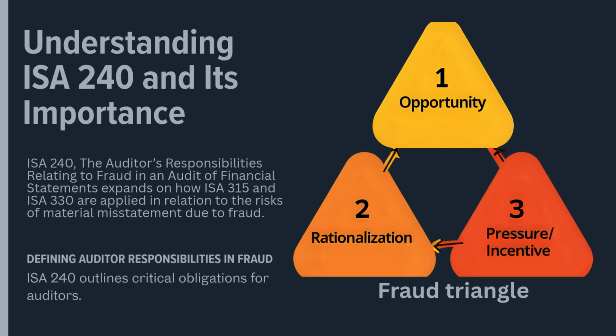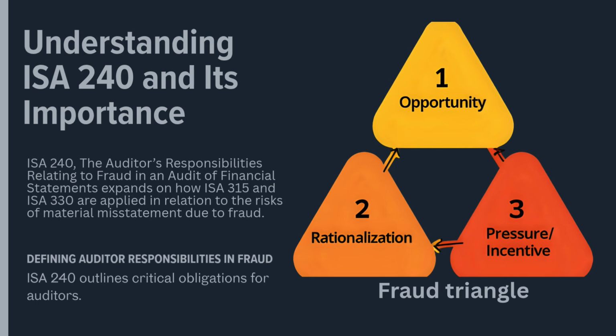First, let's define fraud. ISA 240 clarifies that fraud is an intentional act involving deception to gain an unjust advantage. This distinguishes it from error, which is unintentional. Fraud can be perpetrated by anyone, from top management to ordinary employees, or even third parties.